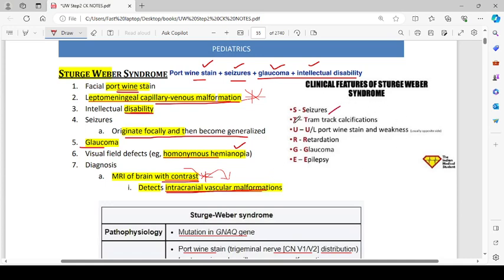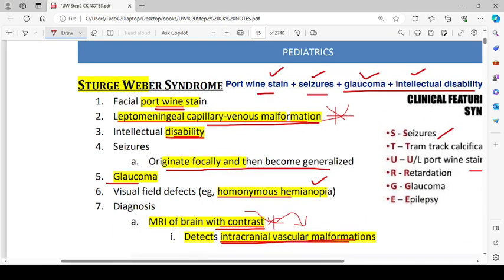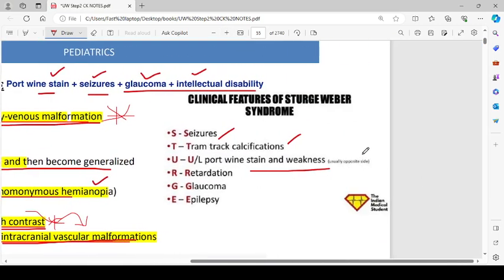Sturge is seizures, T is for tram track calcifications, U means unilateral port-wine stain, and weakness, usually on the opposite side. So the port-wine stain is seen on one side and the weakness will be on the opposite side of that stain. There is mental retardation, glaucoma, and epilepsy.